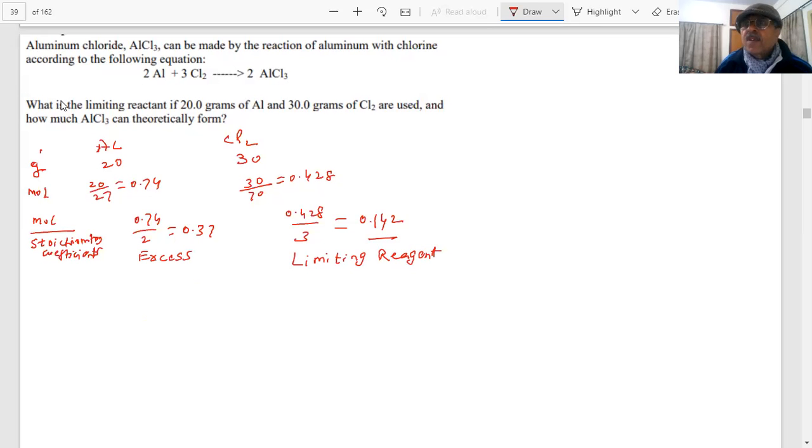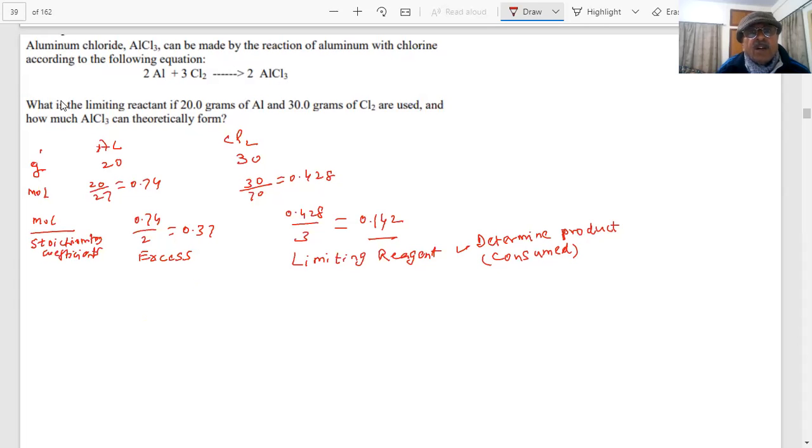The limiting reagent will decide the product formed, student. This will determine the product always in a reaction, because it will be completely consumed in the reaction. Some amount of the other will be left because it is in excess, students.